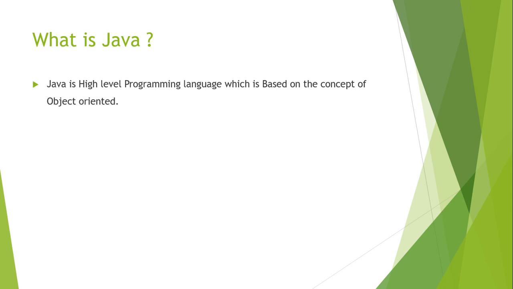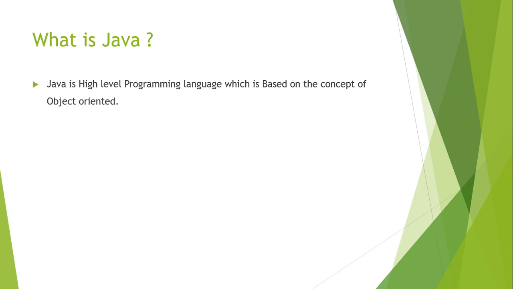If we compare the low level programming language, what is meant by that? The computer will easily understand that language, but for the programmer it will be hard to understand. That is meant by the low level programming language. And Java is a high level programming language which is based on the concept of object oriented.